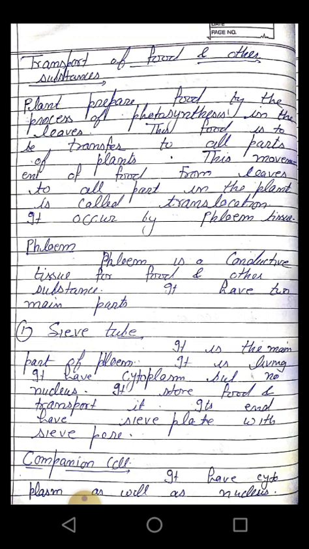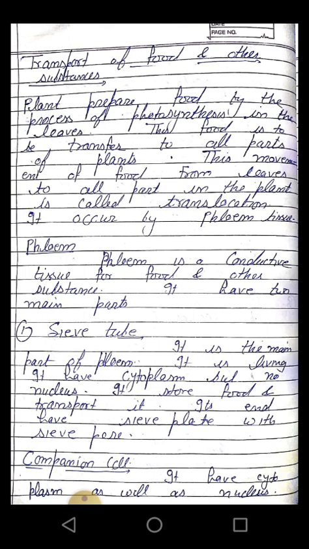This movement of the food from leaves to all the parts of the plant is called translocation. And in this process phloem tissue plays an important role. Phloem, that is food transporting system. So phloem is a conductive tissue that transports food and other substances within the plant. Now the main part of the phloem is sieve tube.